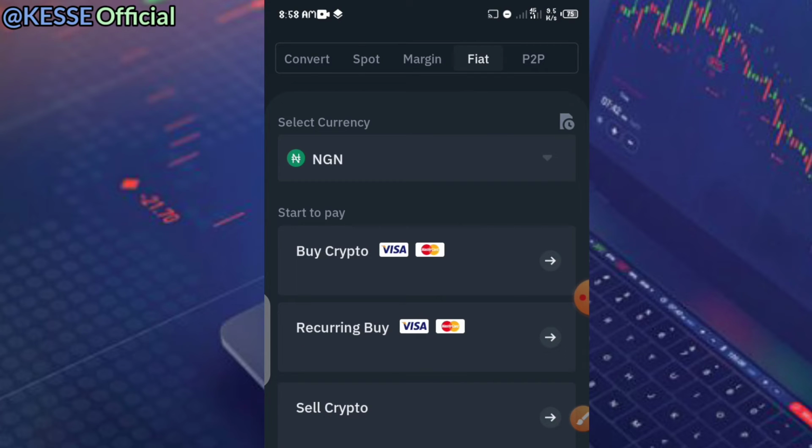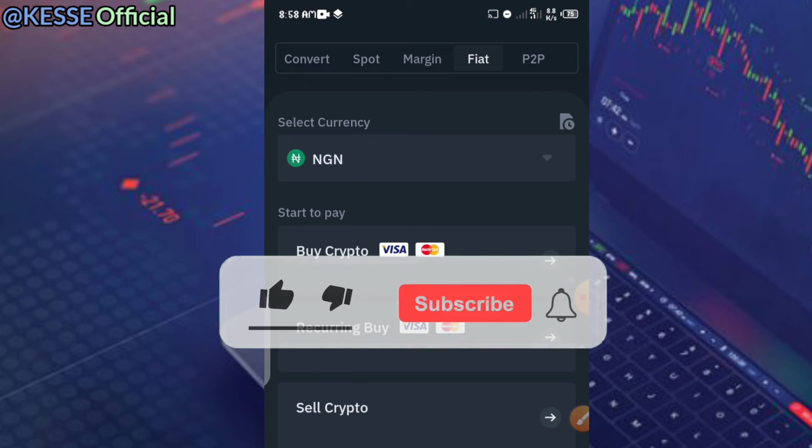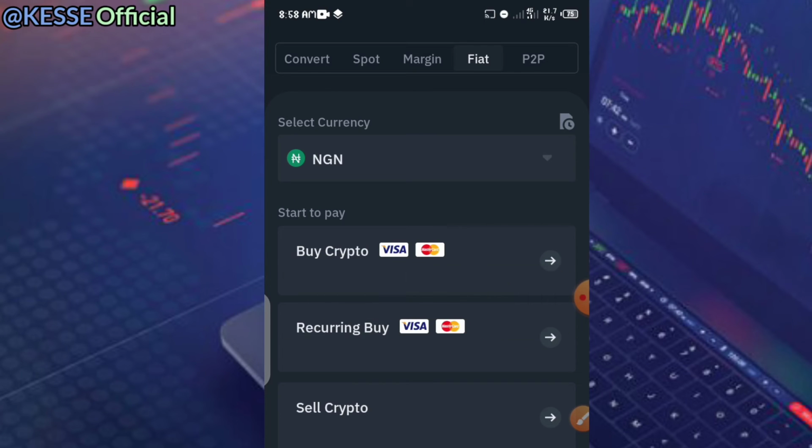But if you're in Nigeria and you are looking for a way to buy your coin, I will not advise you to use this particular process, because you will not be able to get the result that you are looking for, because our cards in Nigeria are limited. I always advise that you use the peer-to-peer section. You can buy some cryptocurrencies even without your card. I will come to the peer-to-peer aspect where I will explain again.